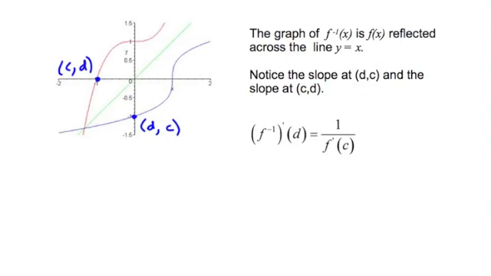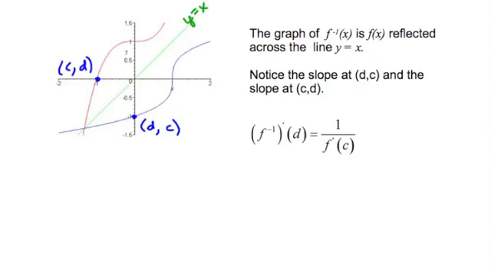So this is the line y equals x. So again, they're just reflections across that line. So whatever the x coordinate was in the point D, C becomes the corresponding y coordinate for the point that's reflected across the line y equals x on the inverse curve.